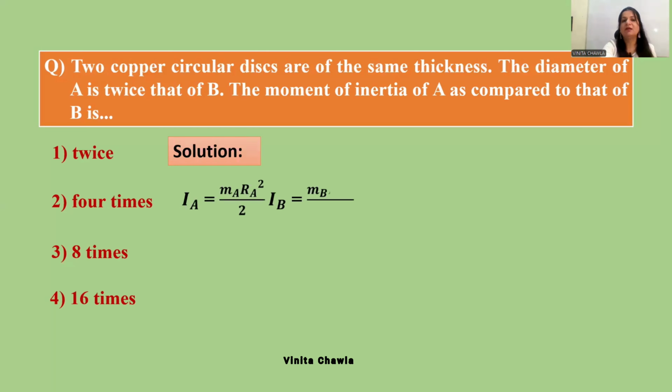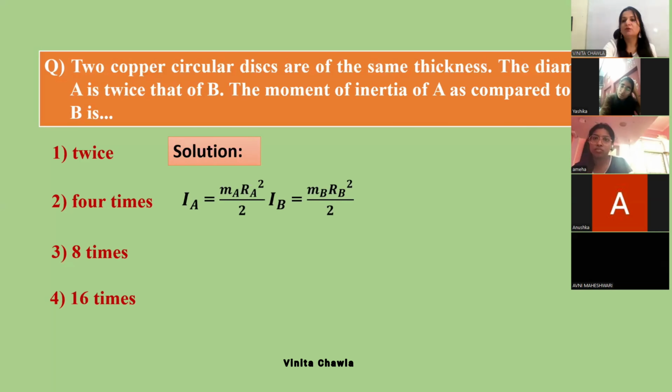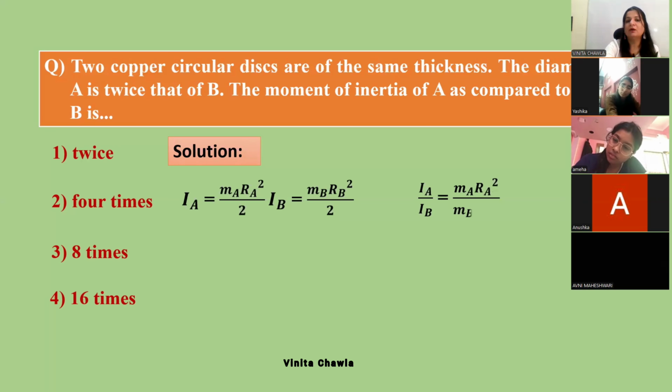See, for this, we need to understand that for any disk, moment of inertia is mr square by 2. So for disk A, we can write moment of inertia as IA. Mass of the disk is MA, radius of the disk is RA. So we can write MA RA square by 2 for the first disk A. For the second disk B, we can write MB RB square by 2. Now on comparing these two, by taking the ratio, we can get IA by IB. The half will cancel and we get MA RA square upon MB RB square.